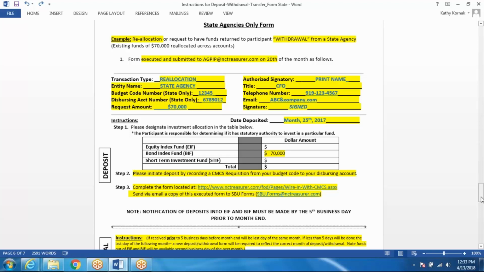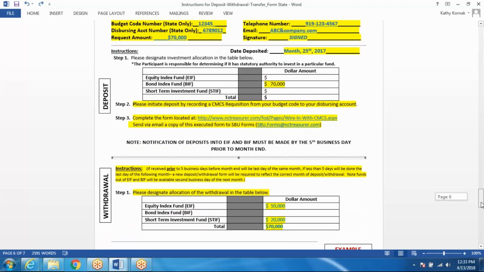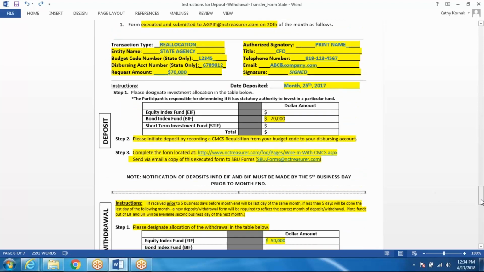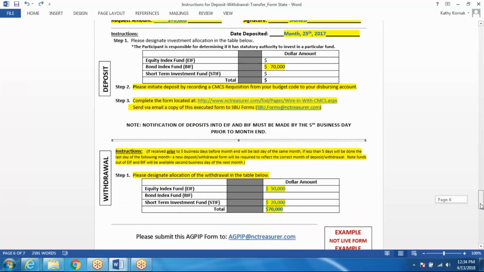In this case, it will be existing funds that are being withdrawn from your accounts and deposited into bond. So the amount we will be withdrawing is equity index 50, short-term cash is 20 for a total of 70,000. That will be reallocated to the bond fund of 70,000. And that it would be a complete withdrawal using only existing funds. Again, the date deposited will be the date that those funds will be deposited in the account. And based on this type of transaction, since we are pulling the funds out at the end of the month, settlement time will be the beginning of the following month.